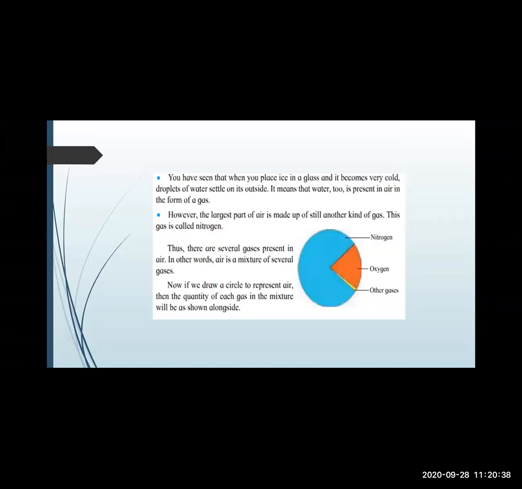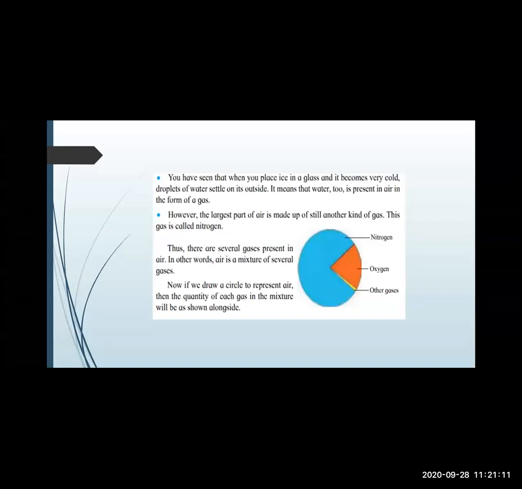You have seen that when you place ice in a glass and it becomes very cold, what happens? You see droplets outside of the glass. It means that water too is present in air in the form of gas. Means the air also has water in it. However, the largest part of air is made up of still another kind of gas. This gas is called nitrogen.